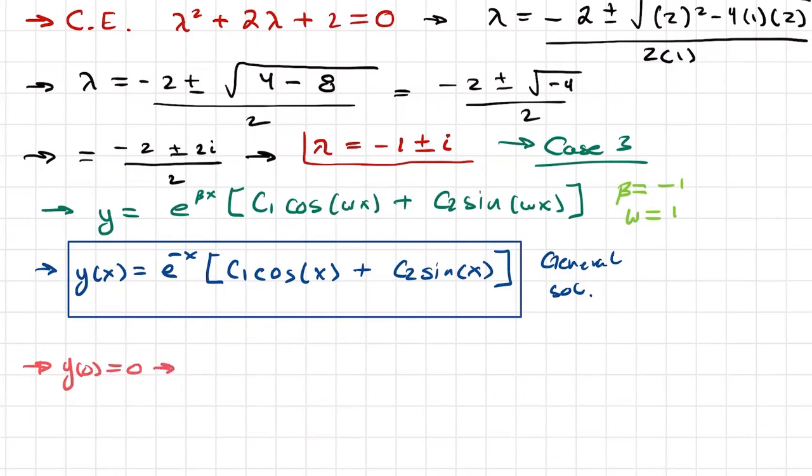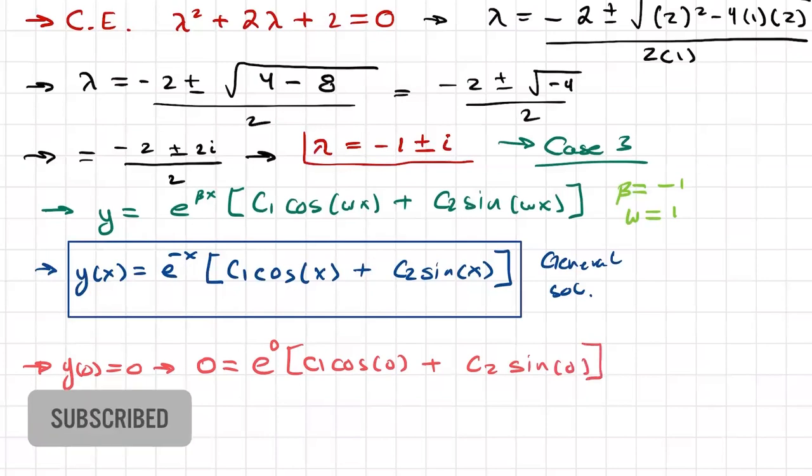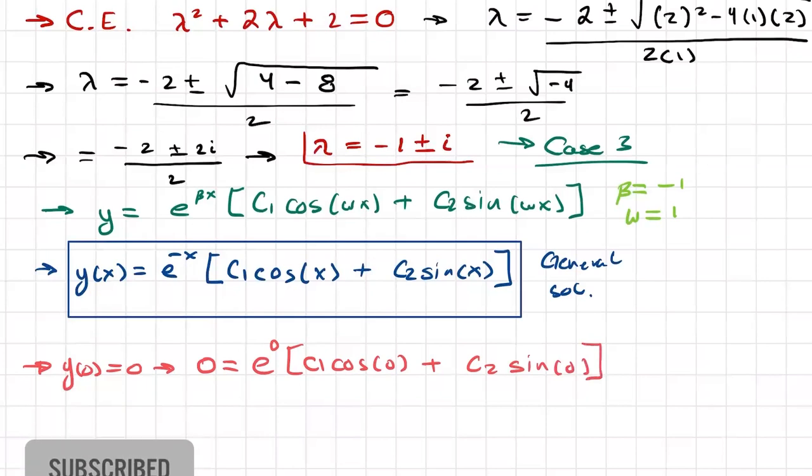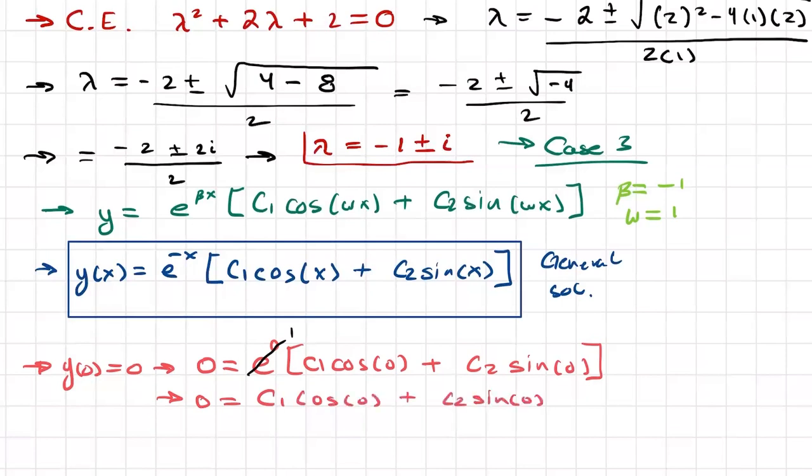So when x is 0, y is 0, so we have then 0 is equal to e to the 0 times 1 cosine of 0 plus c2 sine of 0. So doing this, if we simplify, you get that 0 is equal to, well, e to the 0 is just 1. So this one basically will just go to 1. And we're going to be left with c1 times cosine of 0 plus c2 sine of 0.